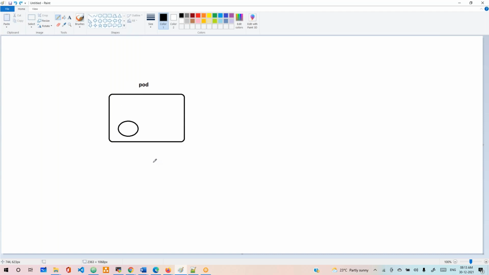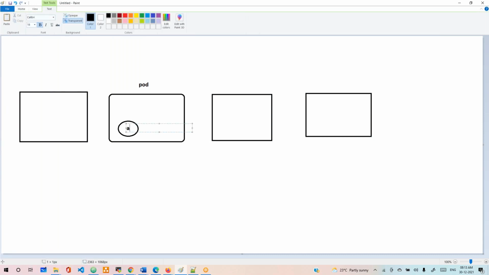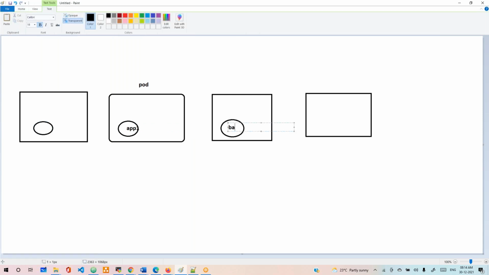We run one application per pod. If you want five applications, what do you do? We create five pods. Not the same application: let's say this pod is one application, and this is another application. This is the DB application, this is the front end application, this is the back end application.